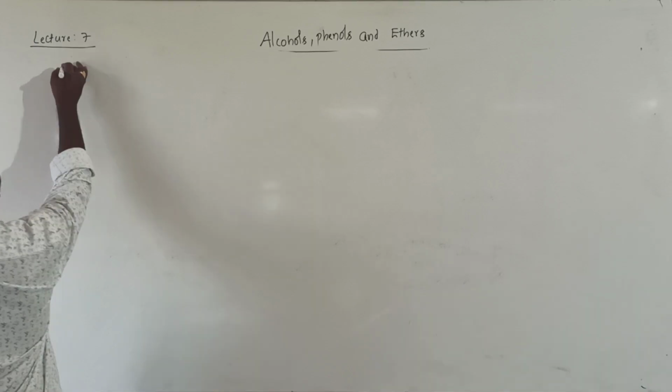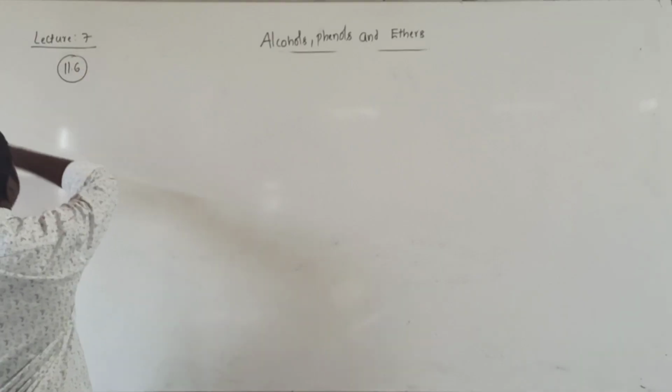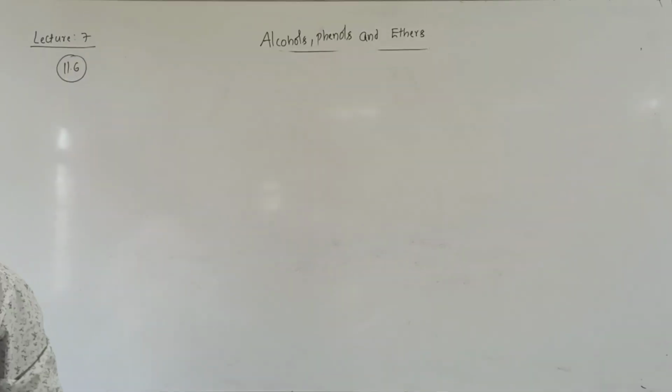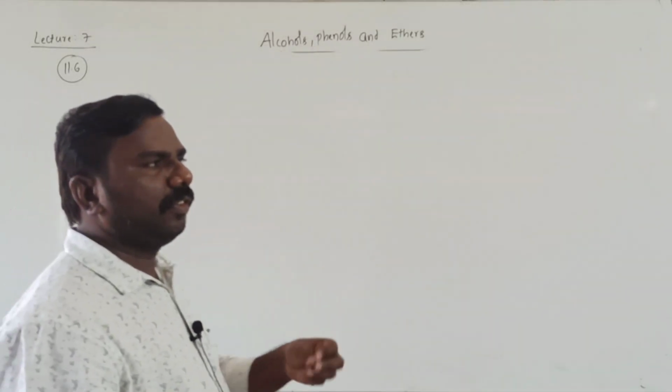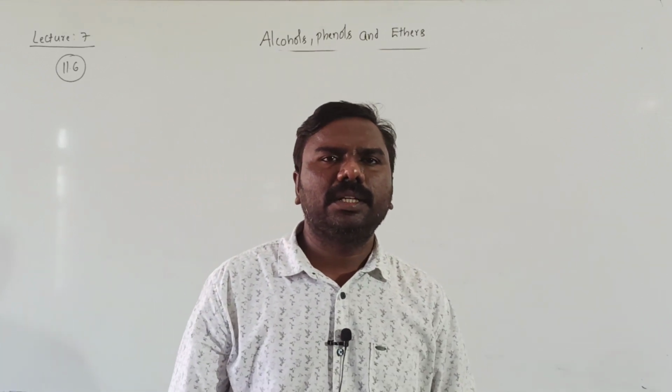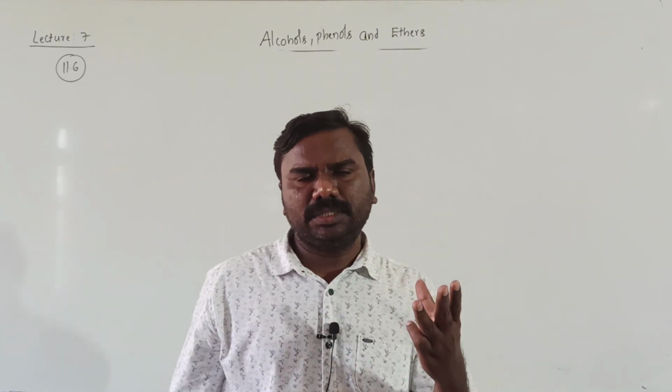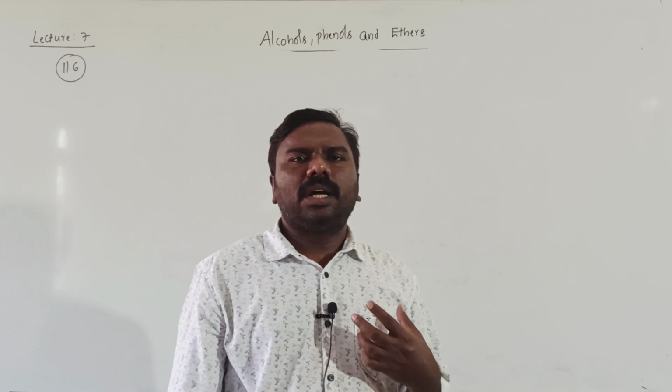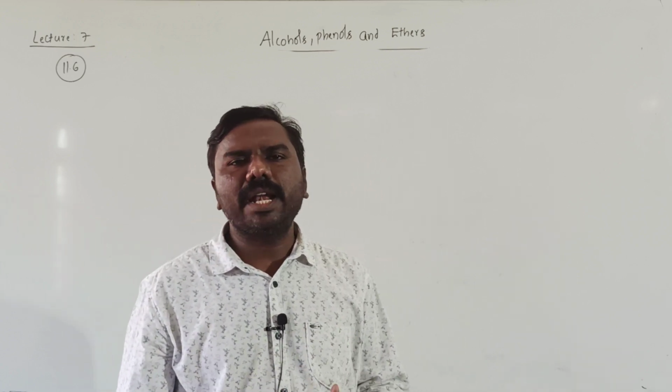Yes, question number 11.6: write the products of the following reactant with 3 reagents, that is Lucas reagent, next one SOCl2 and HBr.